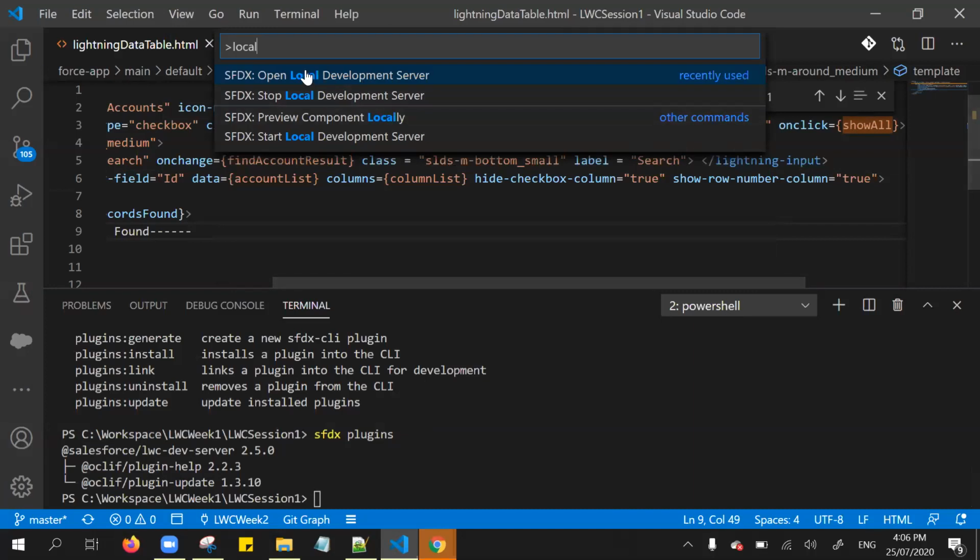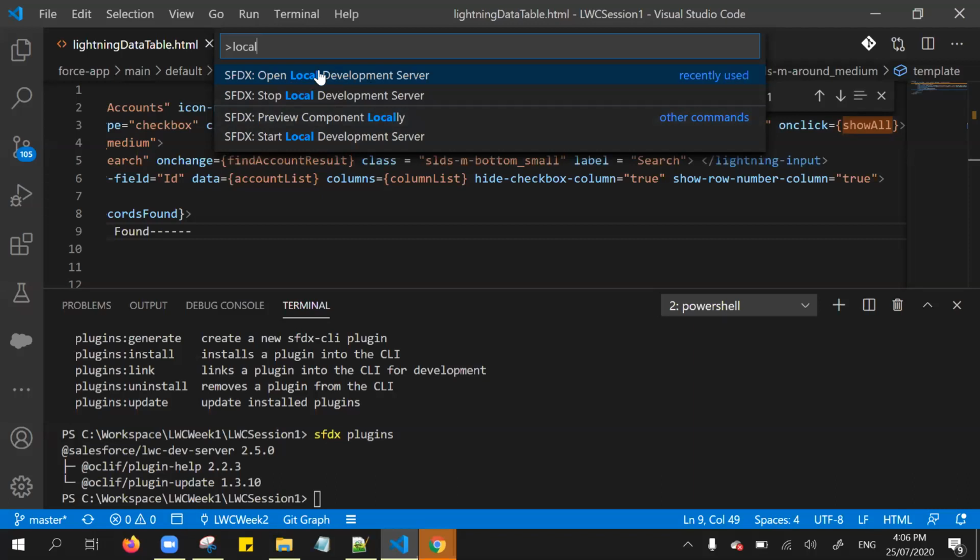You can see there are 3 commands available: open local development server, stop local development server, and start local development server. In order to preview the Lightning Web Component in your browser, we need to start the server basically.